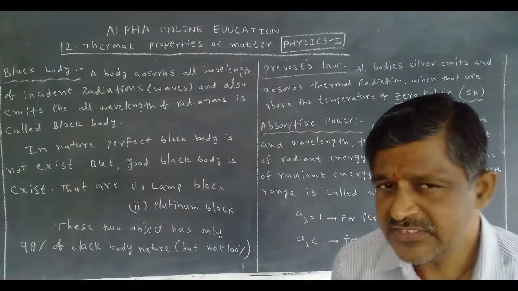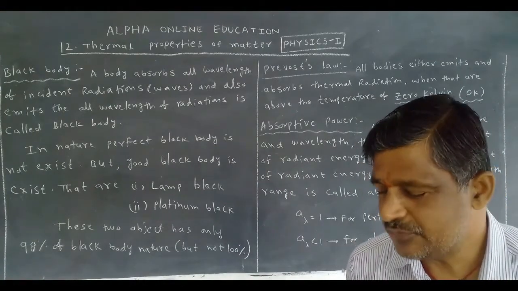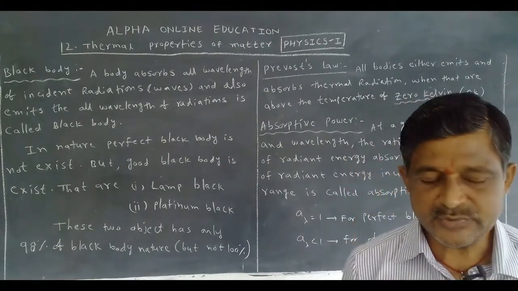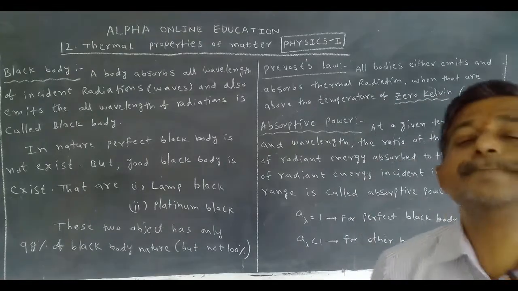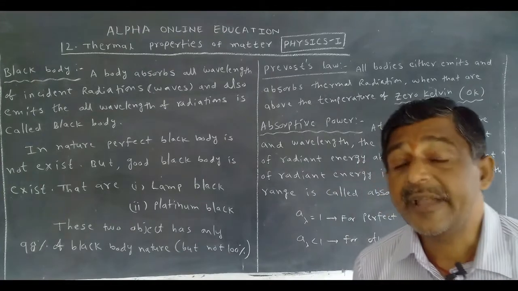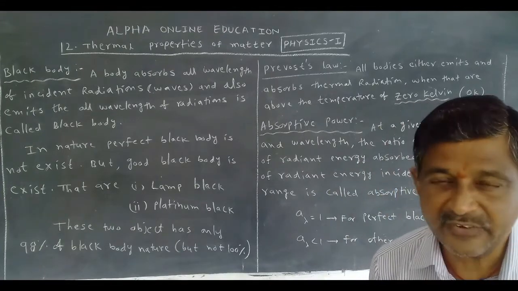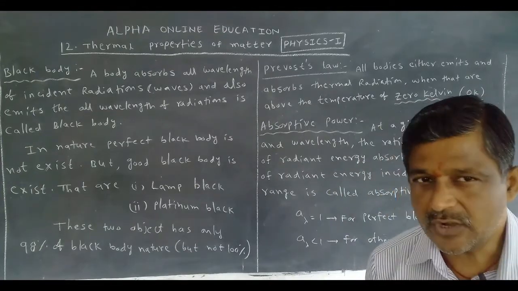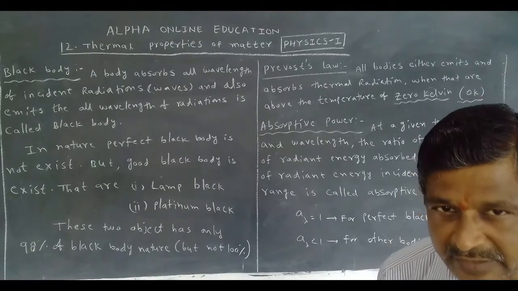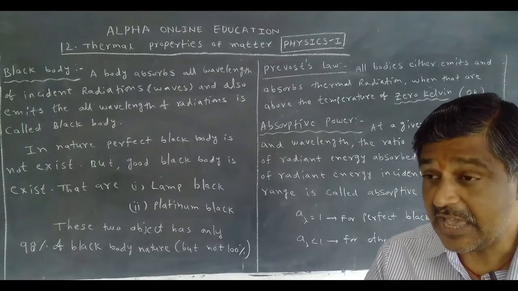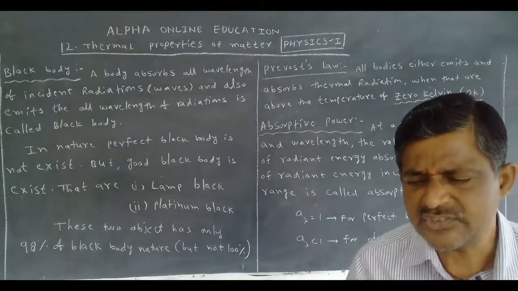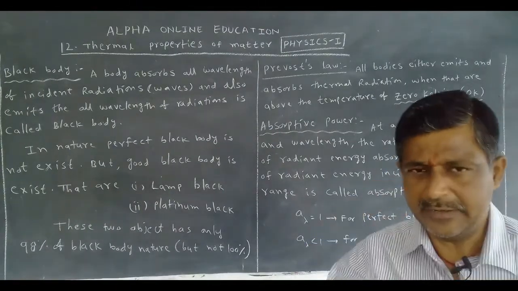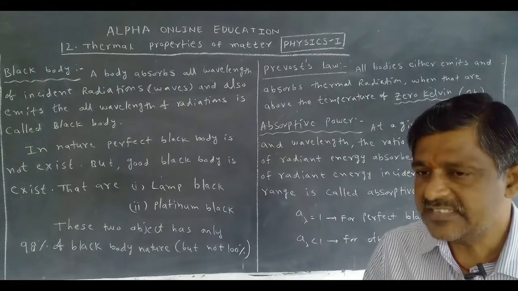0 Kelvin in degrees centigrade is minus 273.15 degrees centigrade. If the object is above 0 Kelvin, because 0 Kelvin is the lowest, less than that is not available in nature.